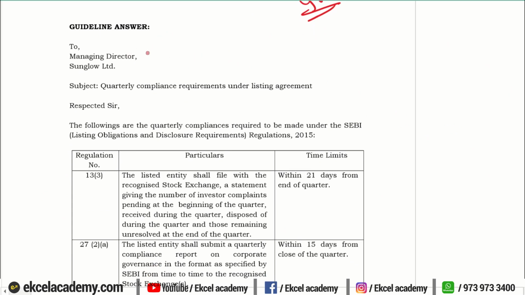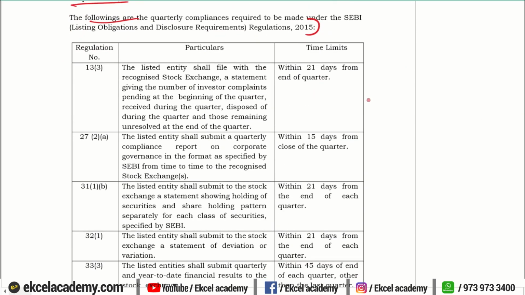So whenever they are asking you for any advice, please give it in the form of a letter. It is to the managing director of the company. Use the name or names that are given in the question, that will give an added advantage. Then give a subject. What is it? Quarterly compliance requirements under the listing agreement. Respected Sir, the following are the requirements. State what are the requirements.